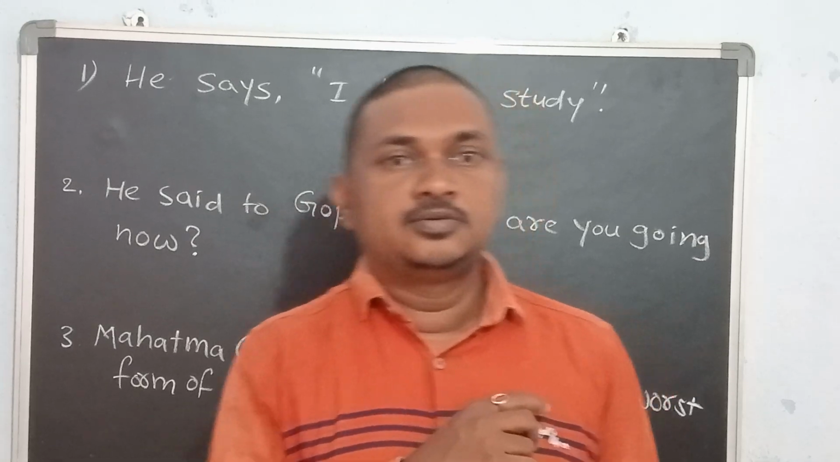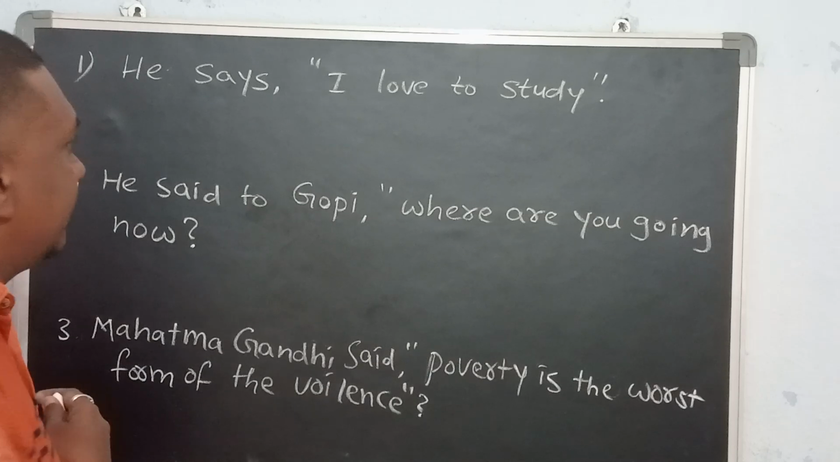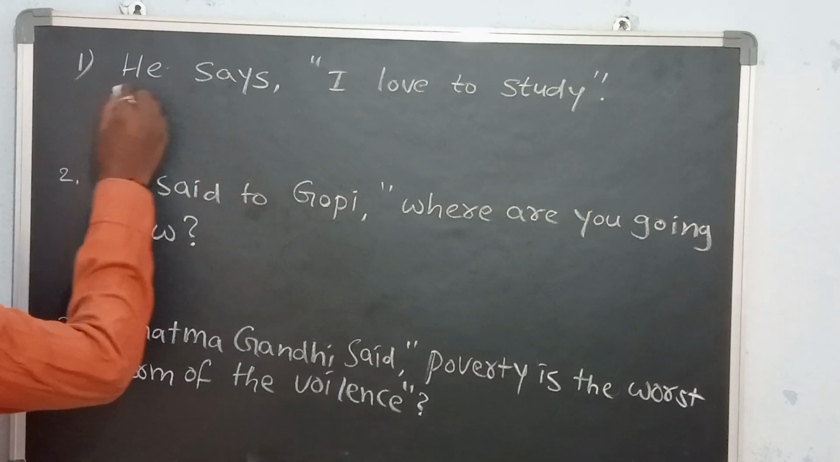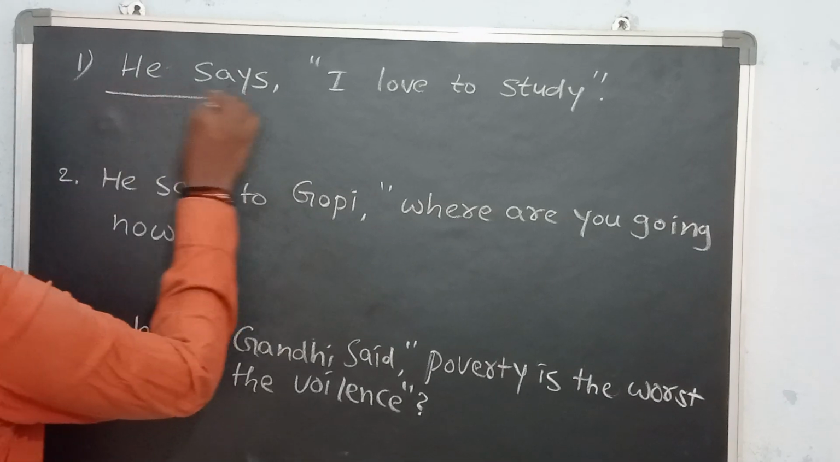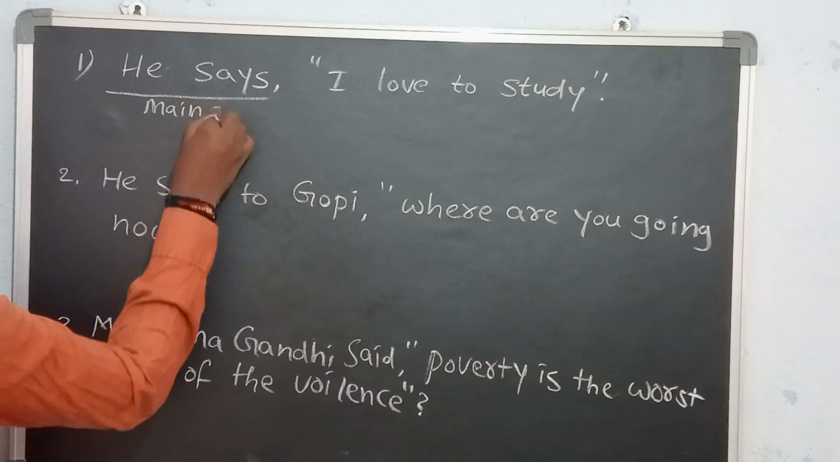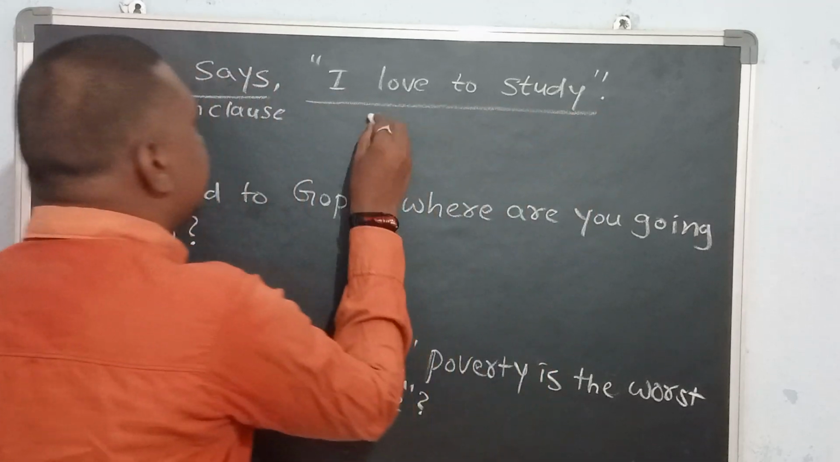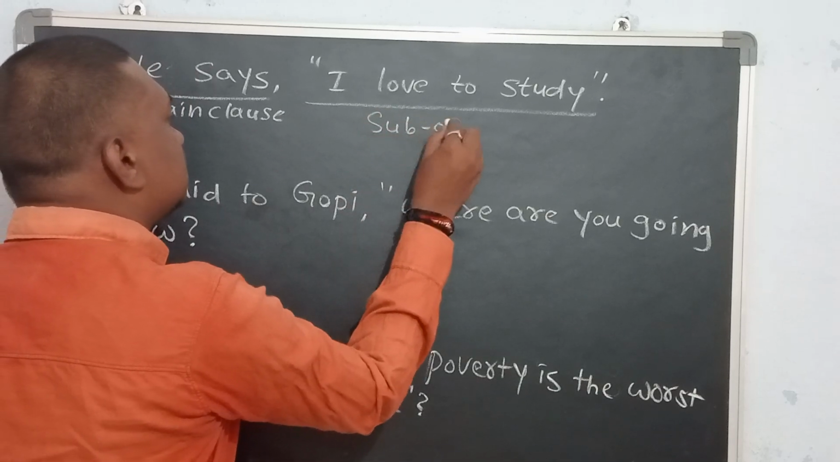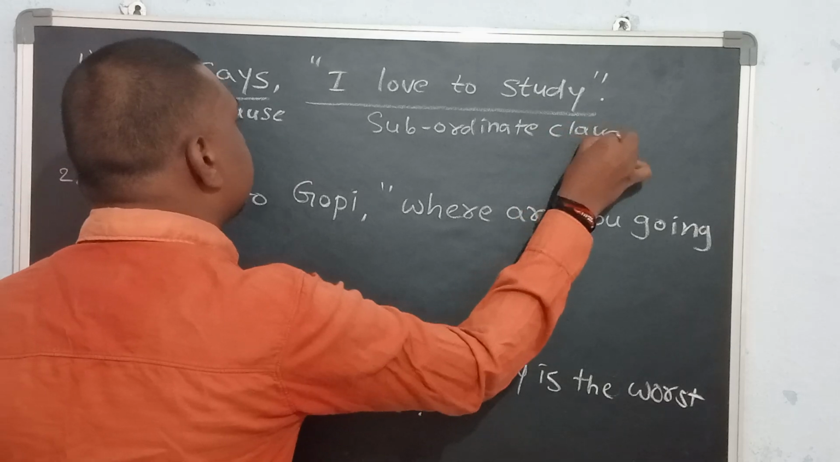Hi friends, today we discuss direct speech and indirect speech sentences. He says, "I love to study." Here, "he says" is the main clause, and "I love to study" is the subordinate clause.